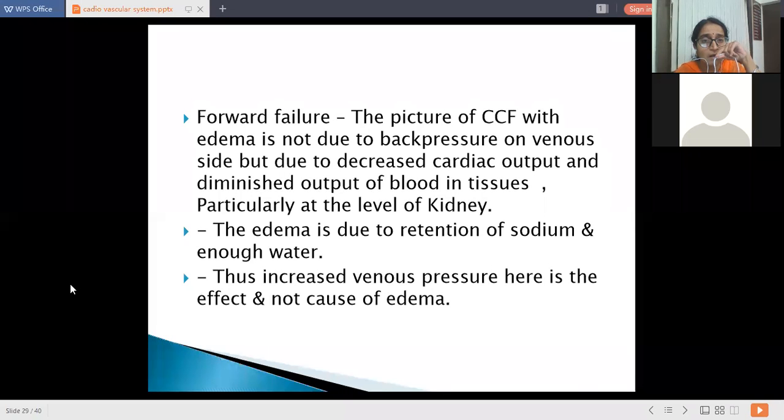It affects particularly the kidney, and the edema is due to retention of sodium and water. Thus, increased venous pressure here is the effect and not the cause of the edema.